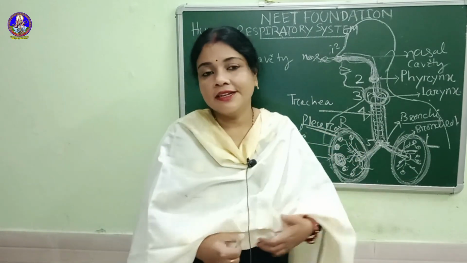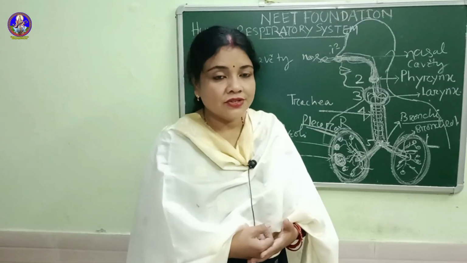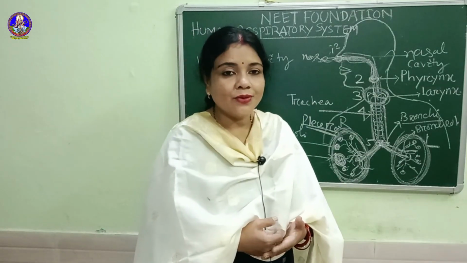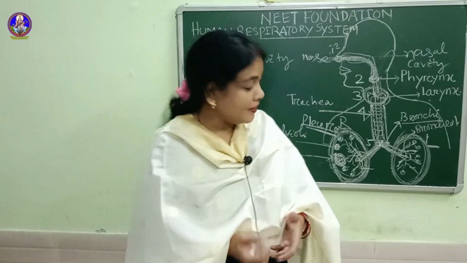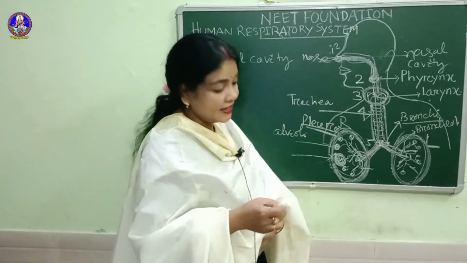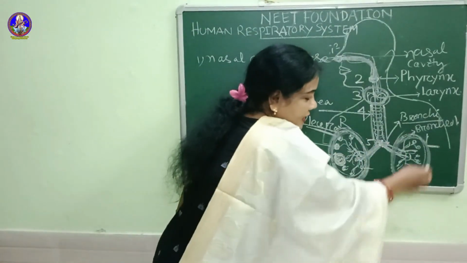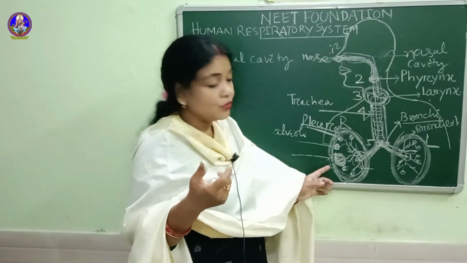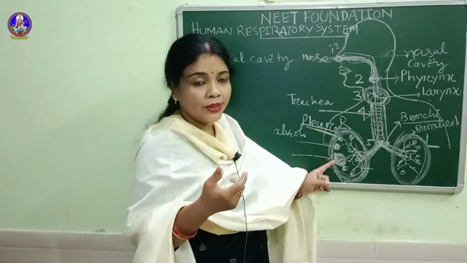How are the gases exchanged? Exchange means we are taking oxygen and giving out carbon dioxide outside. Another thing I want to say is that these two lungs are covered by a thin covering so that our lungs are protected.